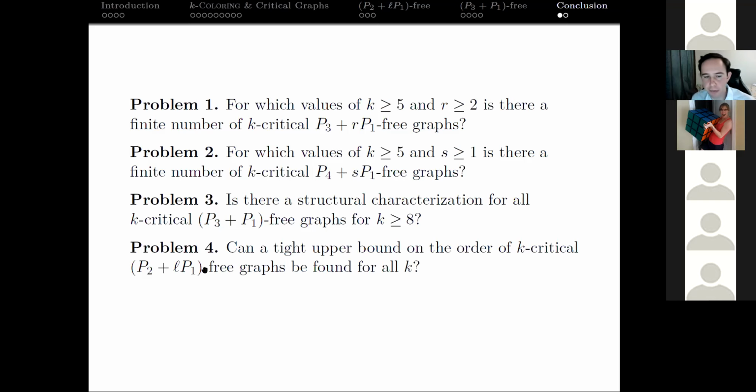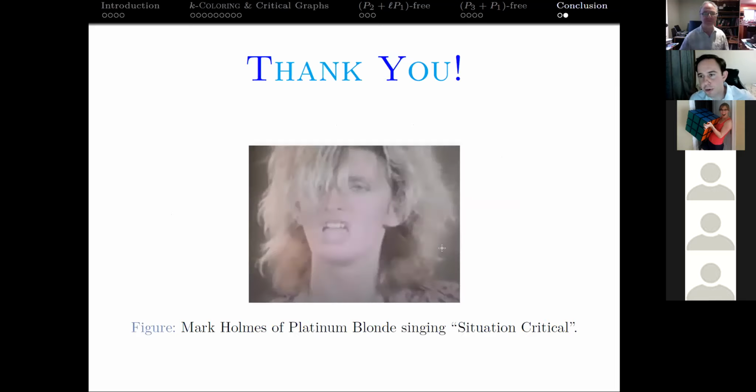And the other thing that could be done is, our proof, I already mentioned the upper bound on the order of these k critical P2 plus LP1 free graphs is huge. And we think really far from the truth, makes it too difficult to generate with computers for any reasonable value of k. So can anyone tighten that upper bound so that those can be generated? And that's that. Thank you very much for listening.